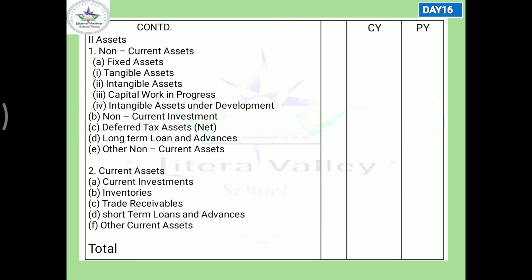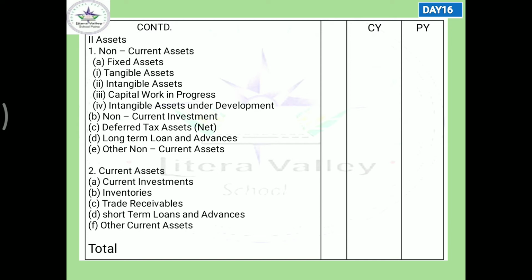Can you remember? Can you give me one example of intangible? Yes, like goodwill, patent, copyright. These are intangible assets.